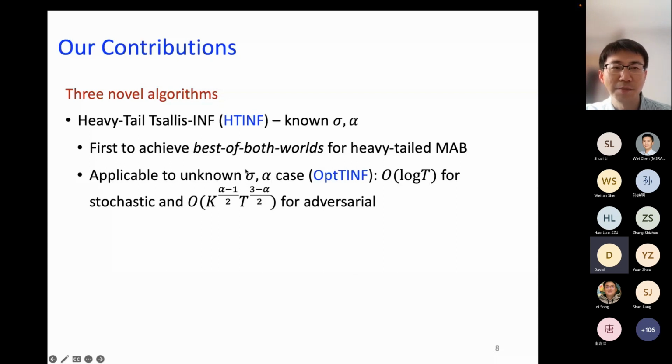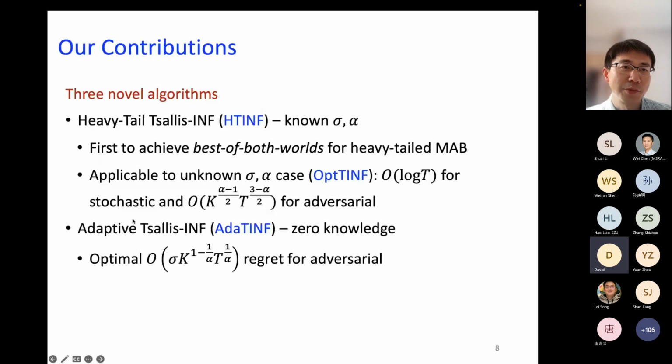And we also show that we can apply the HTINF algorithm to the case where we actually do not know sigma and alpha. In this case, we call the algorithm AdaTINF. And we show that it can achieve a log T regret for the stochastic case, and also a small o(T) regret for the adversarial case. And then the last algorithm we propose is an adaptive Tsallis-INF algorithm. It actually requires zero knowledge of sigma and alpha, and we show that it achieves a minimax optimal regret for the adversarial setting.